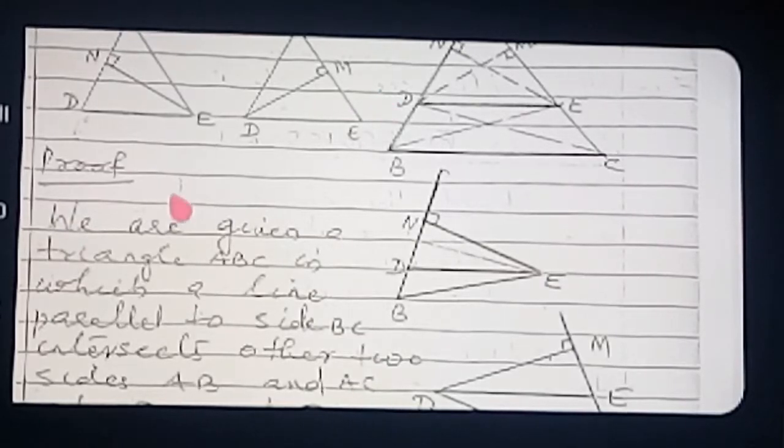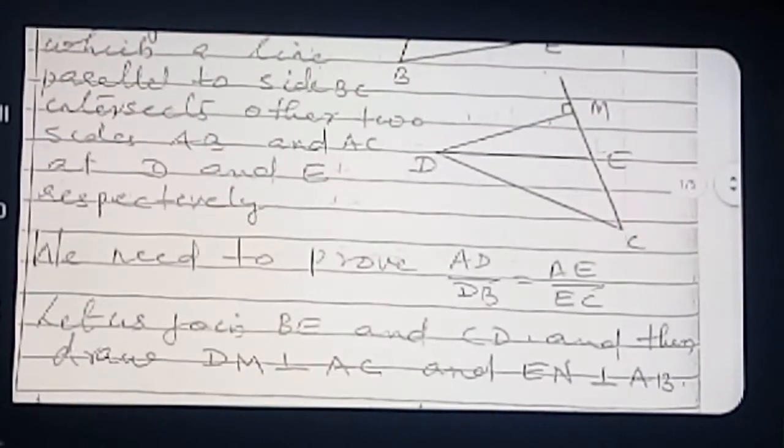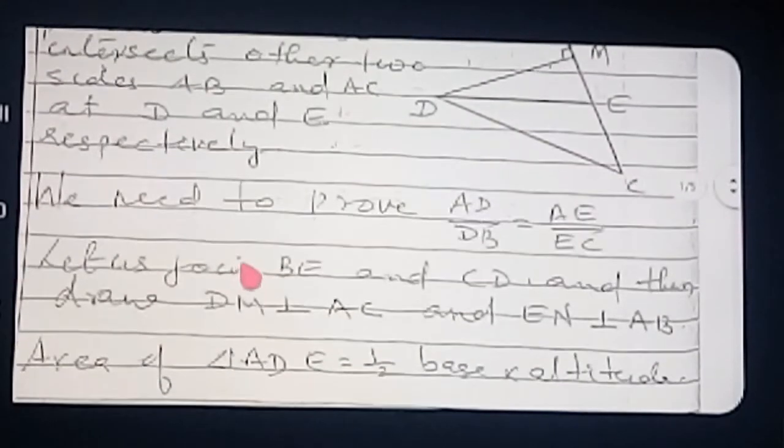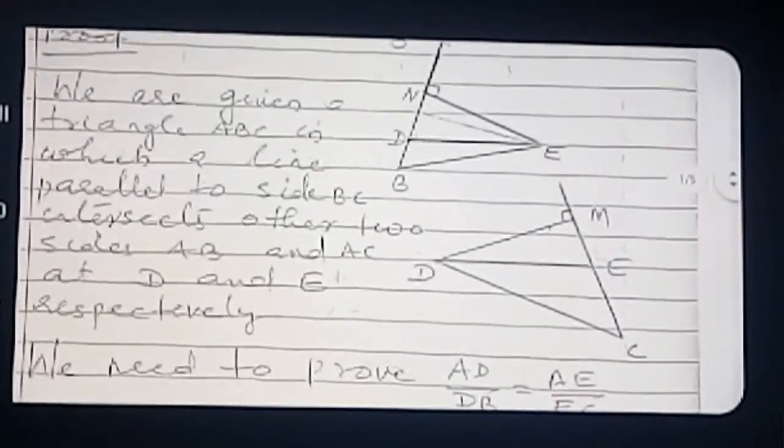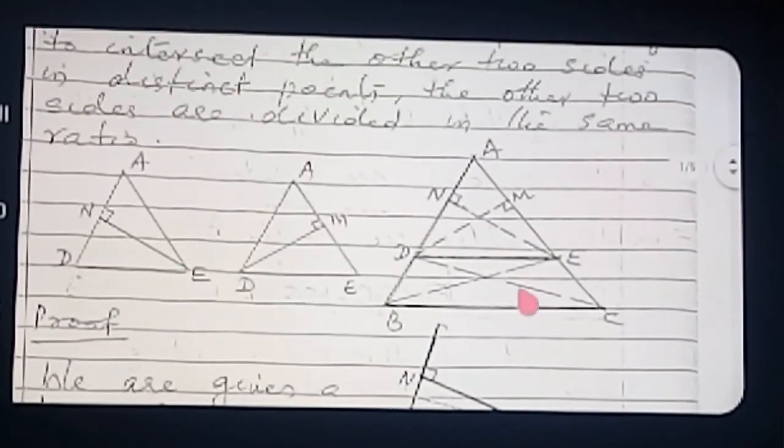Okay, now the point you listen. Any point doubt is there, you can ask again and again. So let us join BE and CD. And next point what I written? Draw DM perpendicular to AC and EN perpendicular to AB. See here. Draw EN. This EN is perpendicular to which line segment? AB. So EN is perpendicular to AB drawn, and DM is perpendicular to line segment AC.